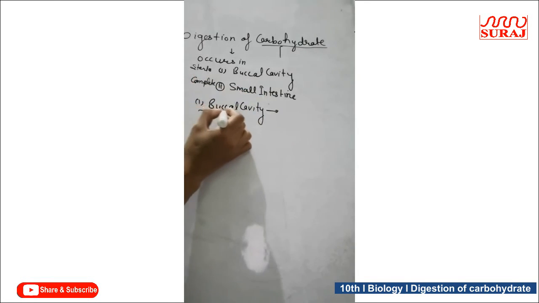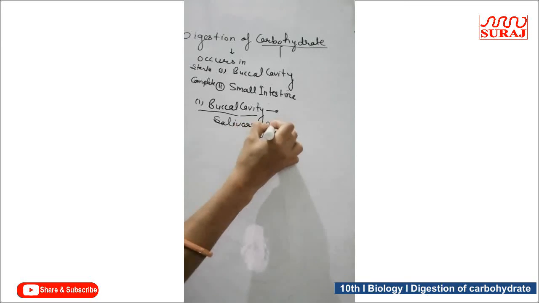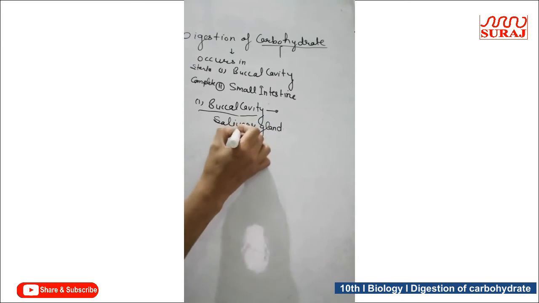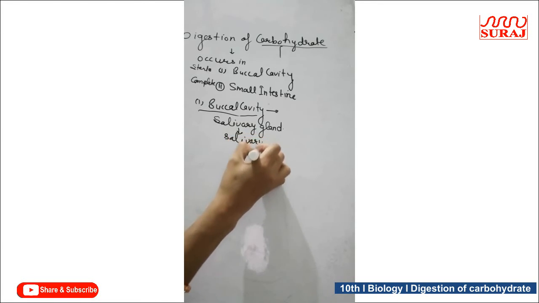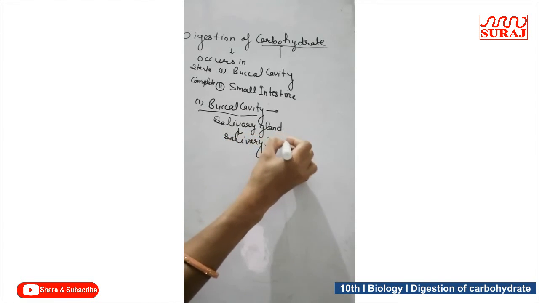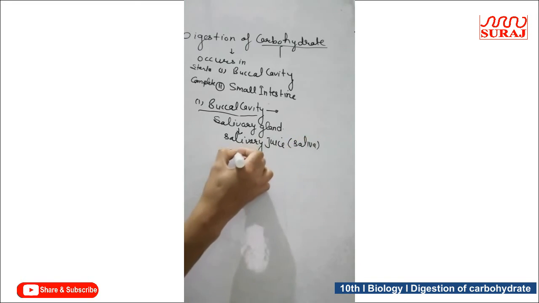Now we study the digestion of carbohydrate in the buccal cavity. In the buccal cavity, the salivary gland is present which secretes salivary juice, or you can say saliva. It is alkaline in nature.